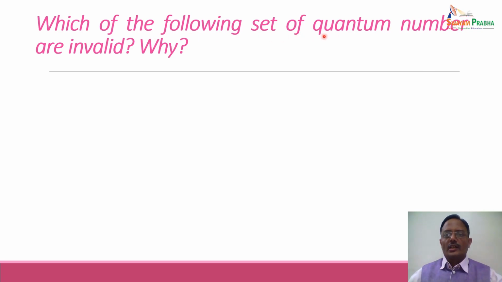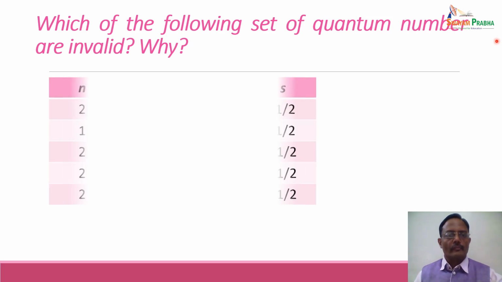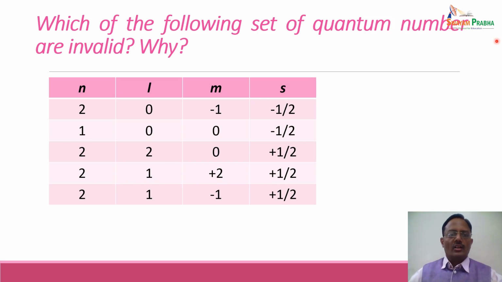Which of the following sets of quantum numbers are invalid and why? We will try to solve this particular question. If you are given a set of quantum numbers like n, l, m and s, let us see one set at a time. So this is the first set consisting of 4 quantum numbers: n equal to 2, l equal to 0, m equal to -1 and s is equal to -1/2. Now we know that the spin quantum number is either +1/2 or -1/2. It can have any value among the two. So let us compare these three.